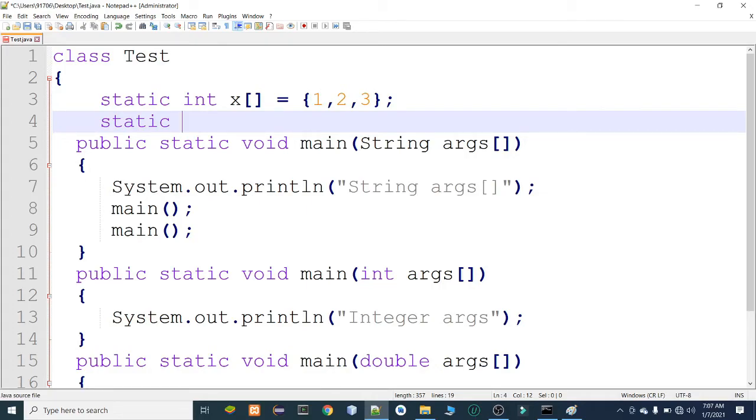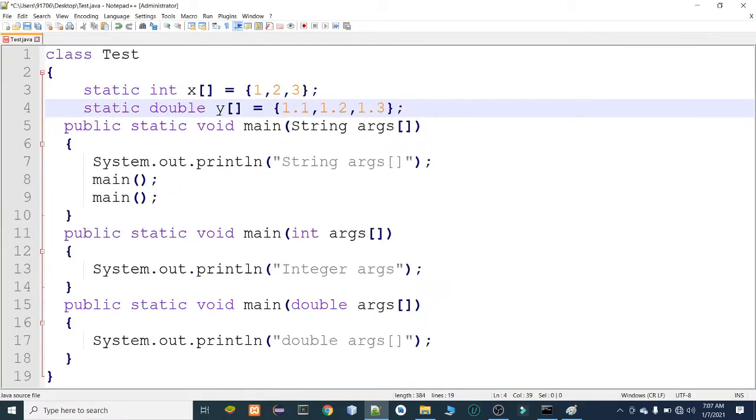We know. Okay, so I create another one of type double, y equal to 1.1, 1.2, 1.3. So now we can pass the variables x and y.